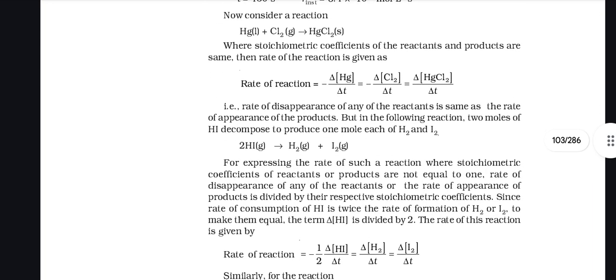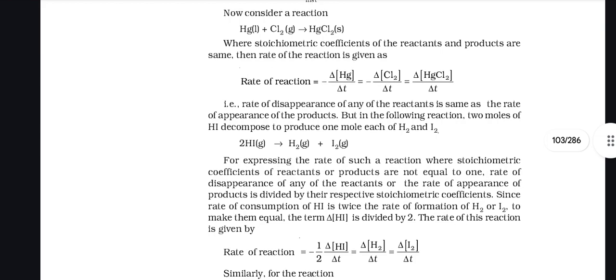Now consider a reaction Hg plus Cl2 gives HgCl2, where the stoichiometric coefficients of the reactant and product are the same. The rate of reaction is given as this. That means the rate of disappearance of any reactant is the same as the rate of appearance of the product.